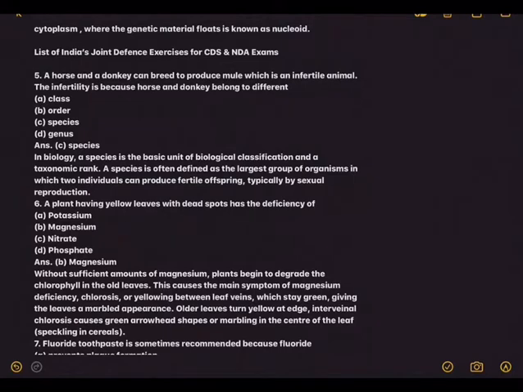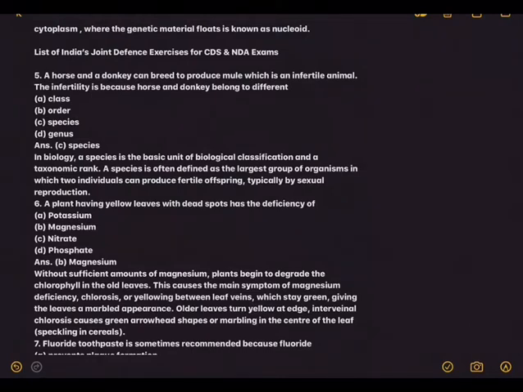Now, next question. A horse and a donkey can breed to produce a mule, which is an infertile animal. The infertility is because horse and donkey belong to different class, order, species, genus. Of course, the answer is species.